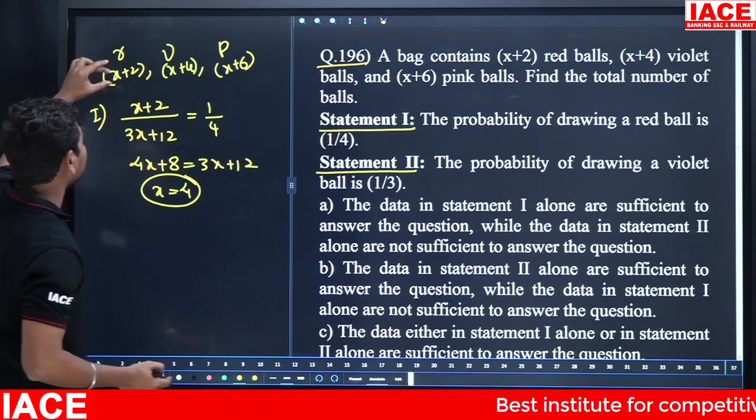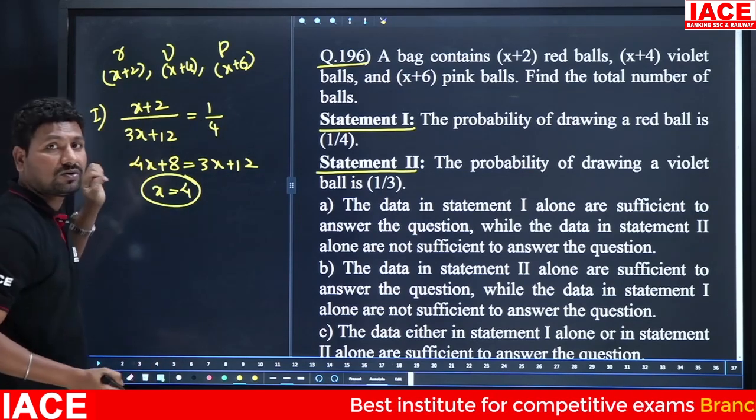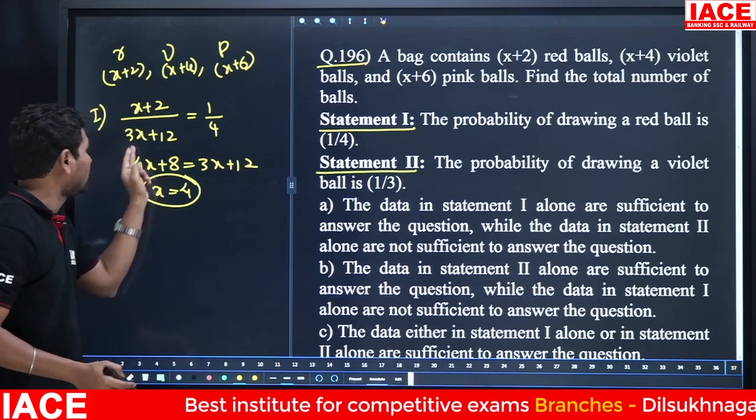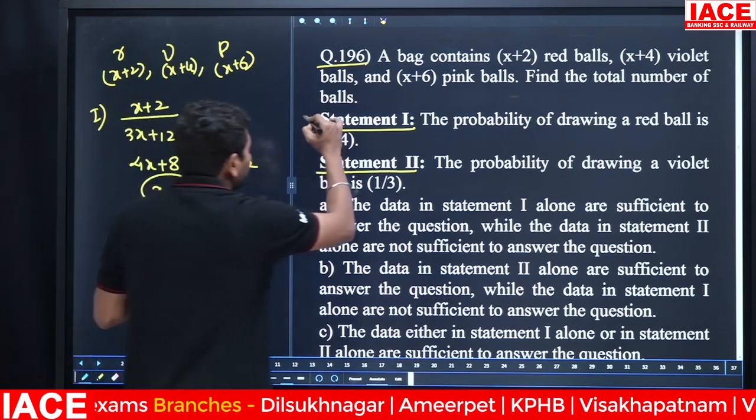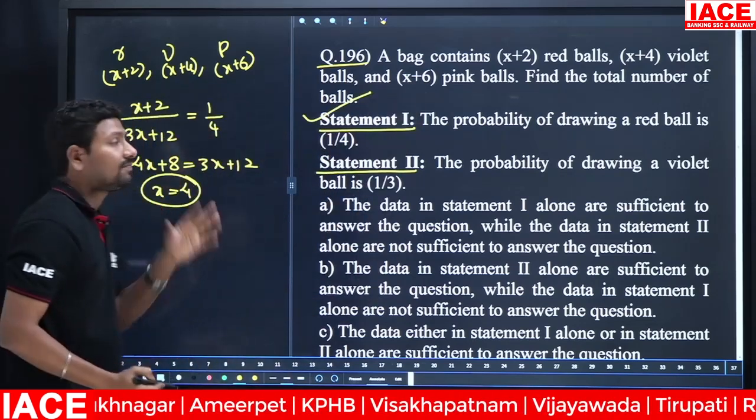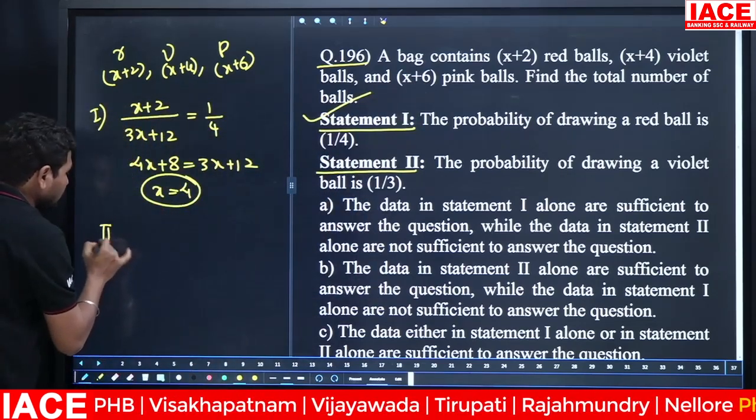Find the total balls: 3x plus 12 is the total balls. Then 3 into 4 is 12, 12 plus 12 is equal to, total how many balls are there? 24 balls are there. With the help of statement 1, we are getting an answer. As it is, we have to check statement 2.